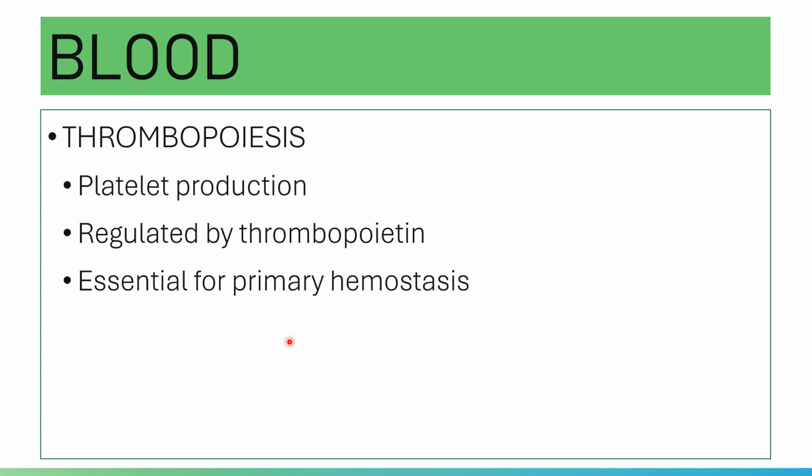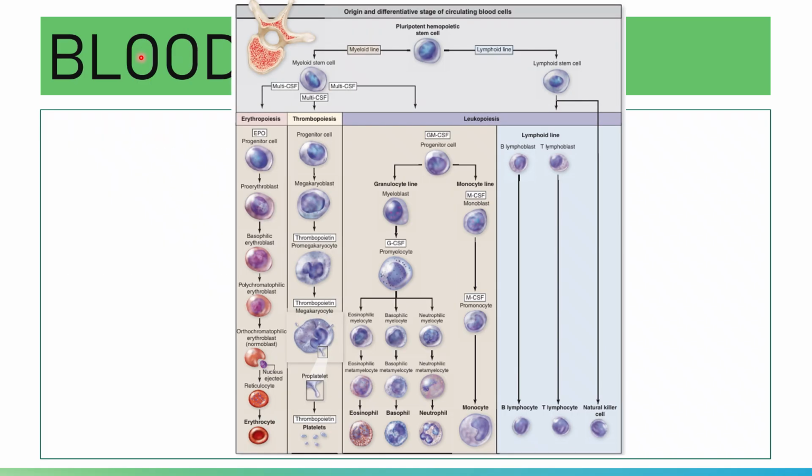Anyway, your normal platelet count is 150 to 400,000 cells per cumm, or per microliter. You have here an illustration of the origin and differentiation of your blood cells.